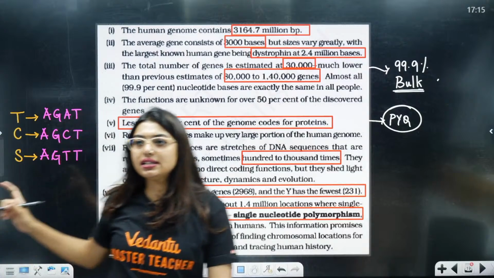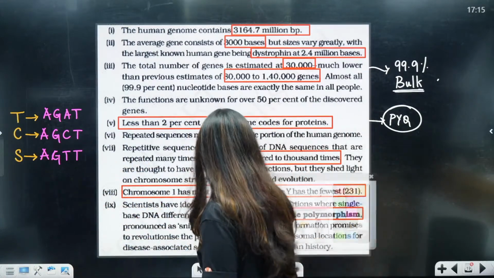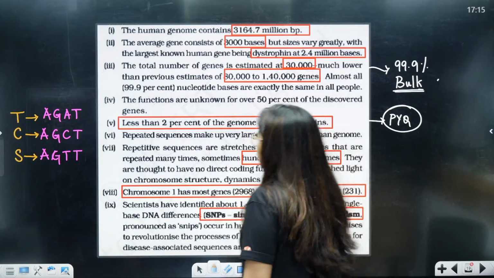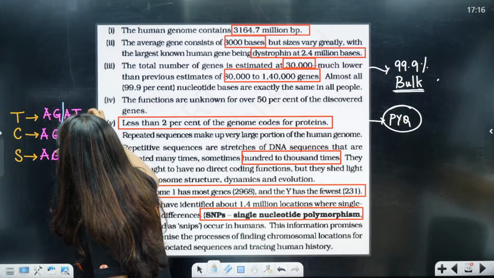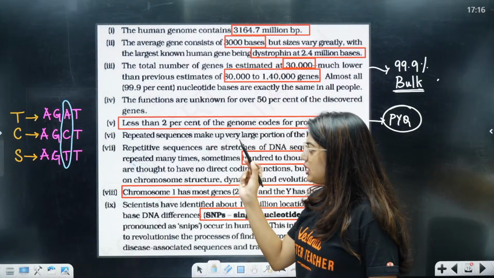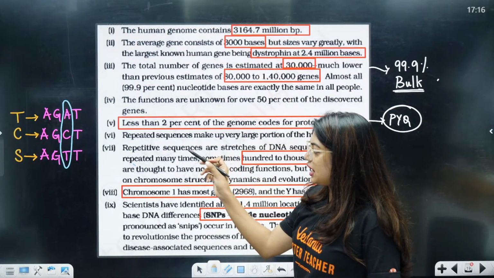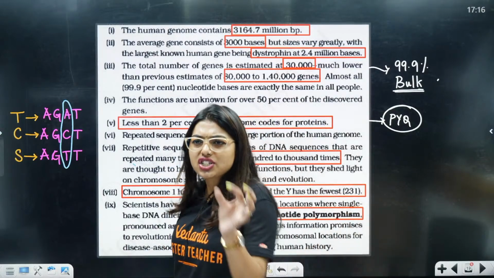Now, if you look at this, if you see Technoblade, Charan and Sneha's, you will notice that at one position, all three have different nucleotides. Yes or no? See, Technoblade has AGAT, Charan has AGCT, Sneha has AGTT. Now, if you see, it is just one.